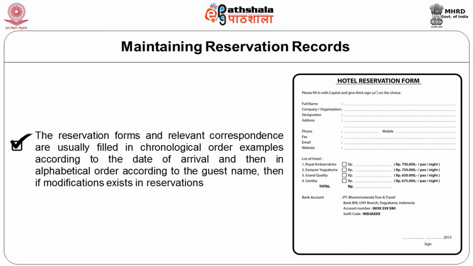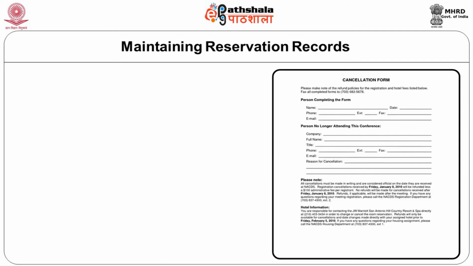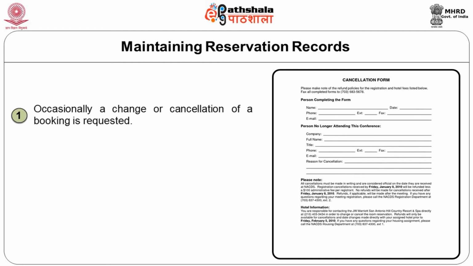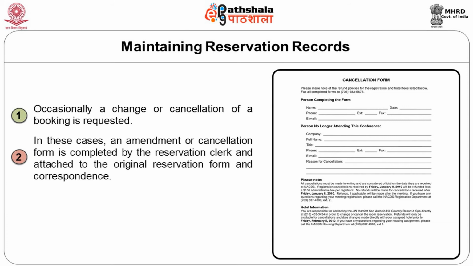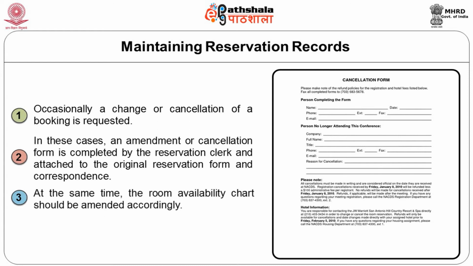Then if modification exists in reservations, then modification of booking is done. Occasionally, a change or cancellation of booking may happen. In these cases, an amendment or cancellation form is completed by the reservation clerk and attached to the original reservation form and the correspondence. At the same time, the room availability chart should be amended accordingly.